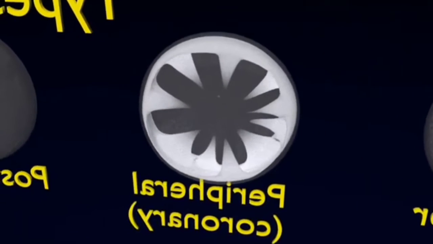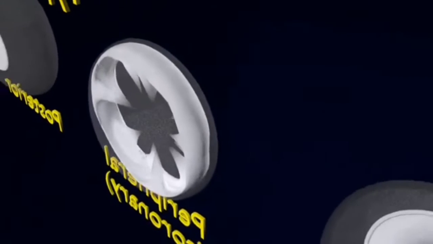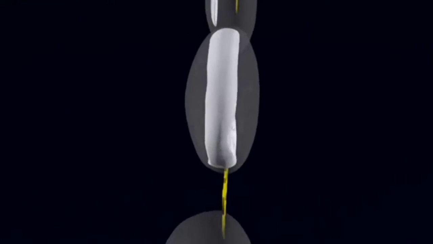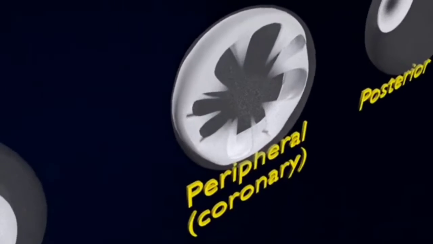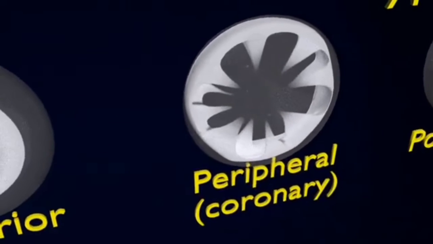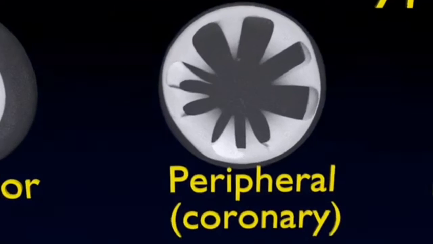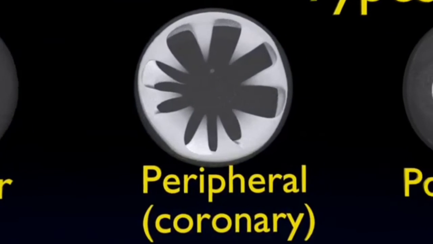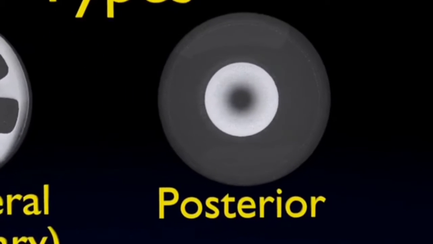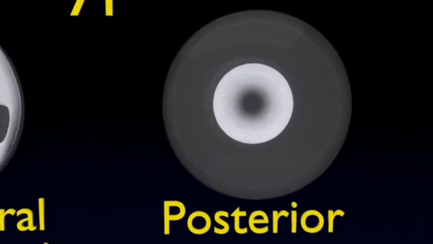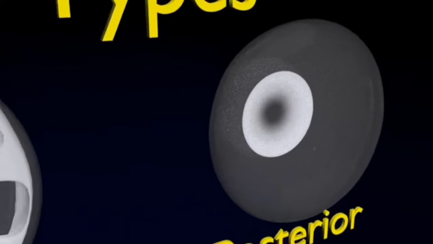While in peripheral cortical cataract, opacity is in the periphery and forms wedge-like structures. This is the peripheral cortical cataract. Now posterior cortical cataract. Opacity is in the back part of the lens but does not touch the capsule.